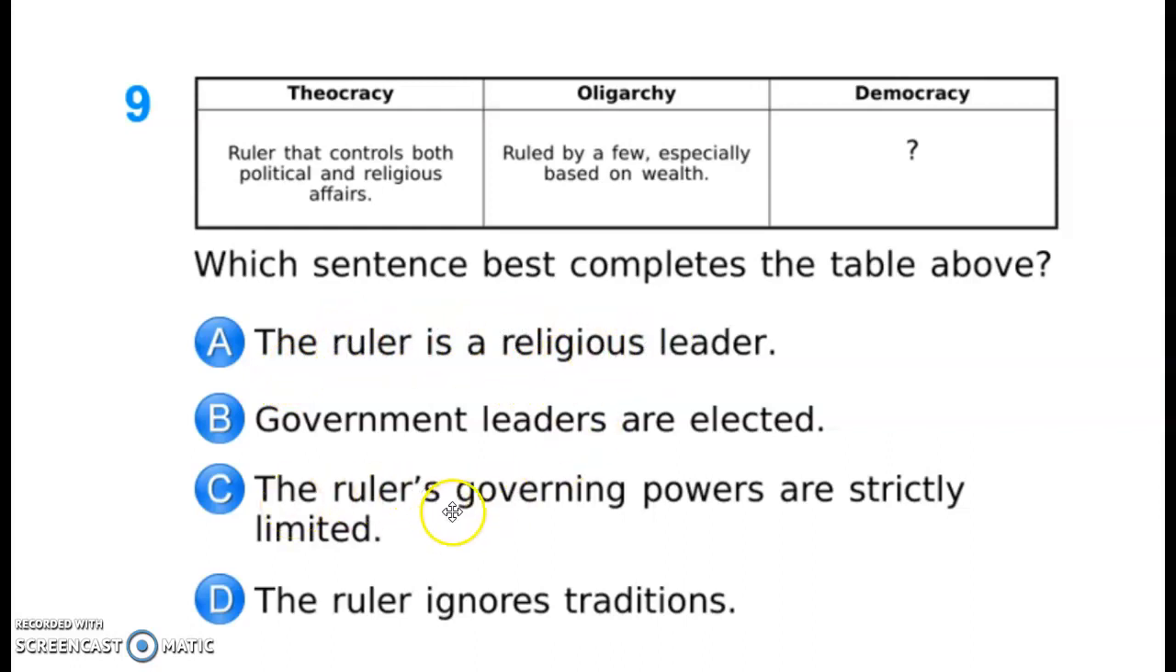C, the ruler's governing powers are strictly limited. In a democracy, the rulers have to listen to the voice of what the citizens want. So representative government, where people have a right to vote. So they're not strictly limited. They do have some power, and so that is incorrect. D, the ruler ignores traditions. This is incorrect because in a democracy, basically everything is built off of traditions, so a ruler would not ignore the tradition. So that makes that one incorrect.